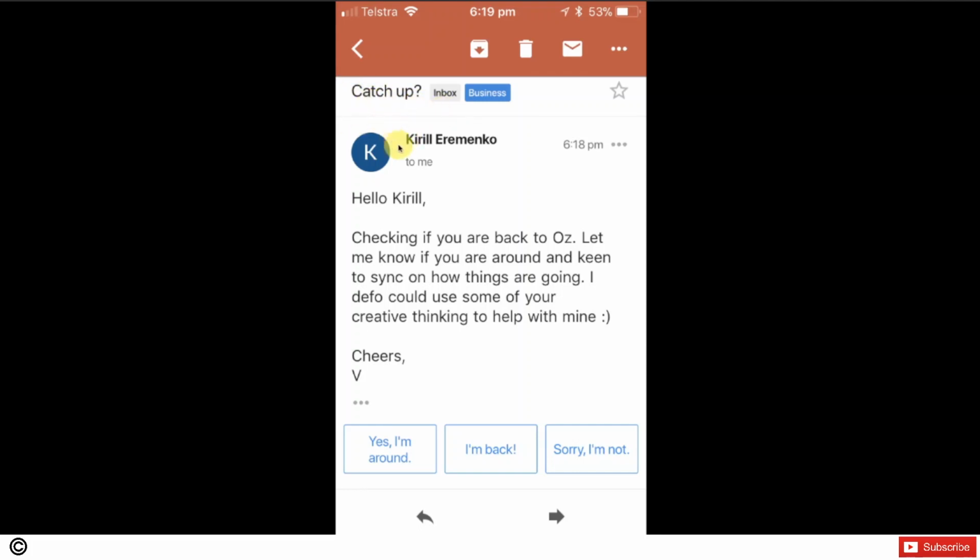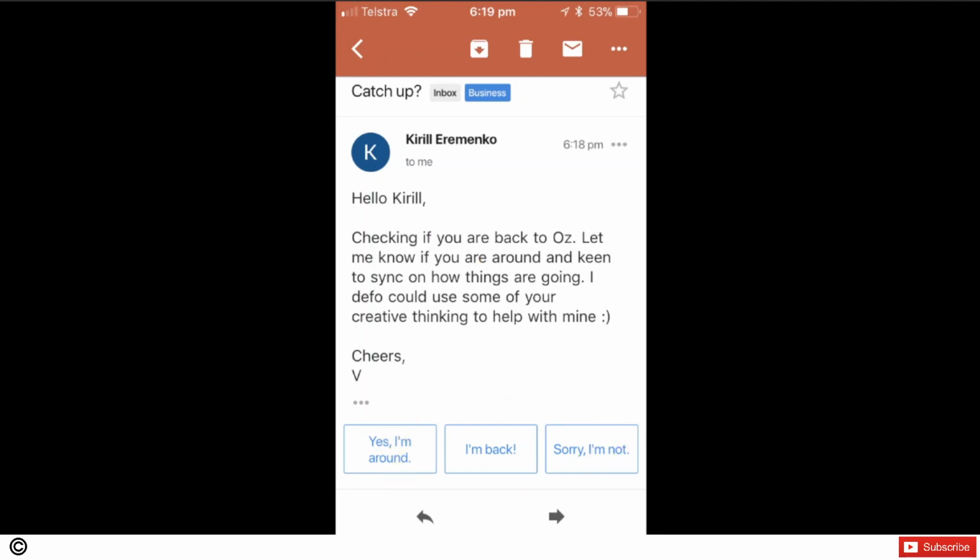So what is interesting about this? We're going to be looking at how we can apply natural language processing to this email in the next couple of tutorials, and it will help us work with a real life example. The other thing is that in the Gmail app for iPhone, you can see that it's giving me some suggestions. It's already giving me some quick replies that I can use. It can be, yes, I'm around, I'm back, or sorry, I'm not. Very interesting. So let's keep that in mind, and we will come back to this later.